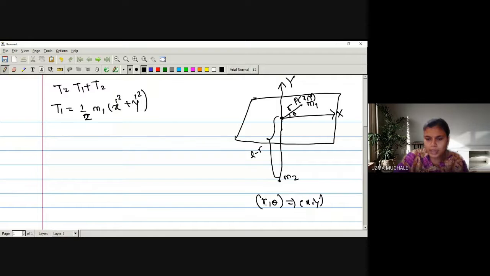Hence r and theta can be generalized coordinates, or you can say x and y also. And now we can write x and y in terms of r and theta, that is, convert the Cartesian coordinates in terms of generalized coordinates. With the help of this figure, we are going to find out the values of x and y. You have to tell me directly what the values of x and y are from the figure.